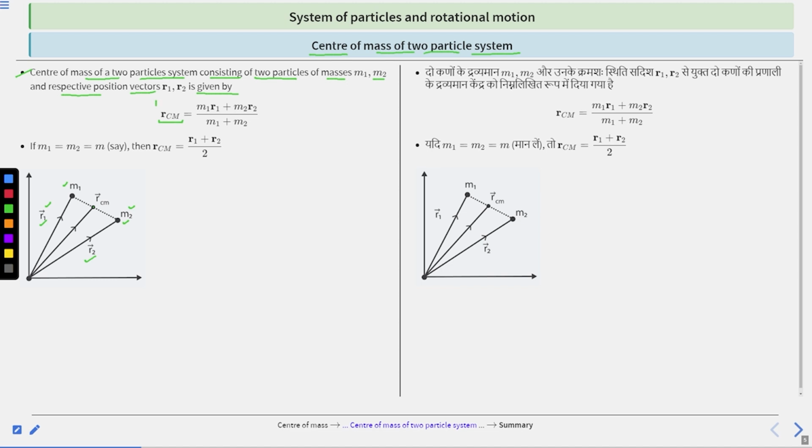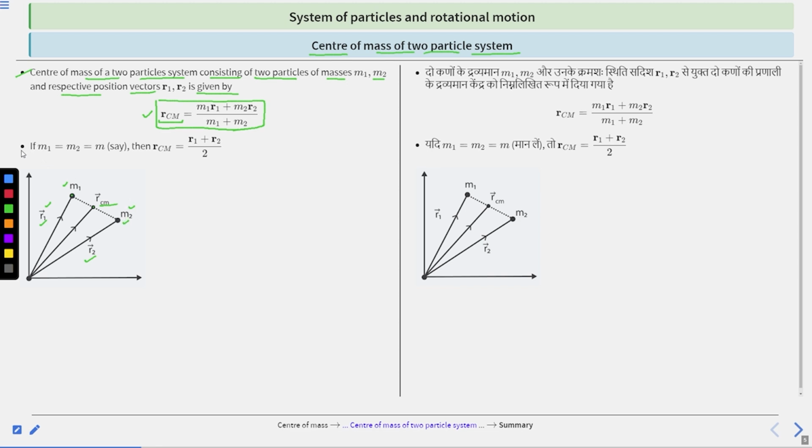From this formula we have to calculate the center of mass of the body of two particles. Particle first is this and particle second is this. So R_CM is the center of mass of two particles having mass m1 and m2. Clear?